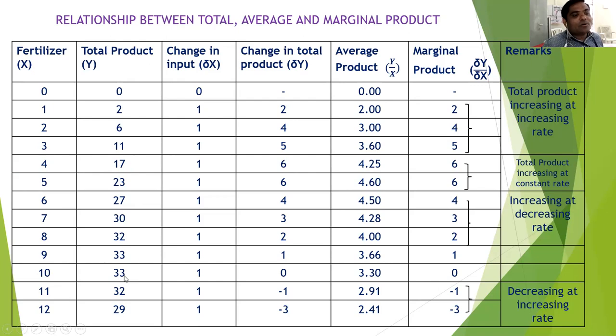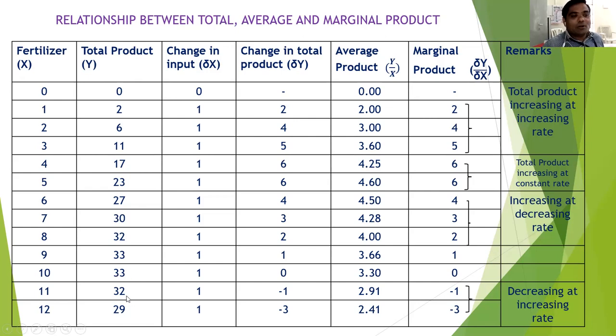So this is the constant TPP. At 10 kg of input, the total product is 33. So this is the maximum TPP, as we've seen in the figure. When the TPP is maximum, at the same time the MPP, which is change in Y divided by change in X, the marginal product, is 0. Again, the farmer increases the use of fertilizer from 10 kg to 11 kg. Instead of increasing, the total product is declining.